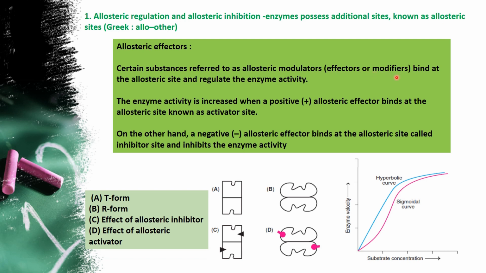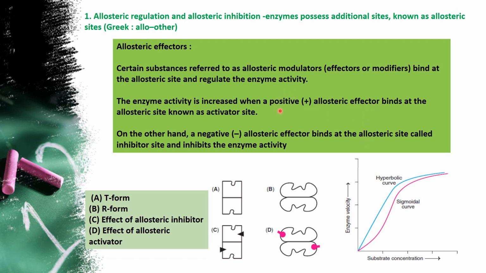Effectors or modifiers both define what happens when they bind to the site. The enzyme activity is increased when it is a positive effector. At the same time, there is another thing they call negative. Negative means it is going to inhibit or regulate. Both things are done in the same site called allosteric site.